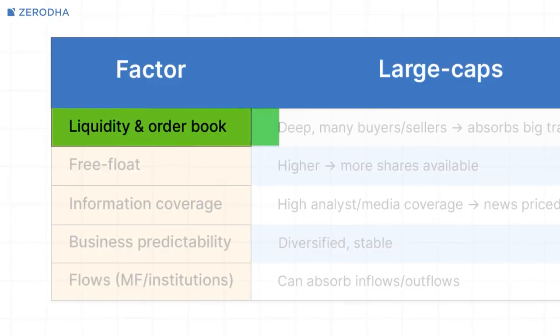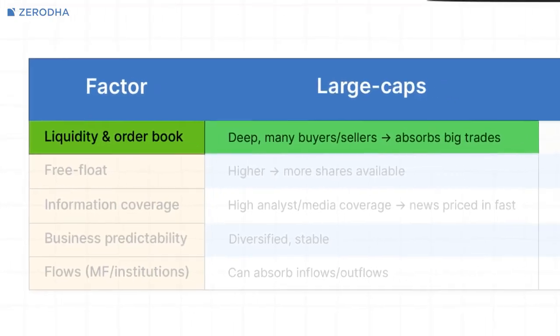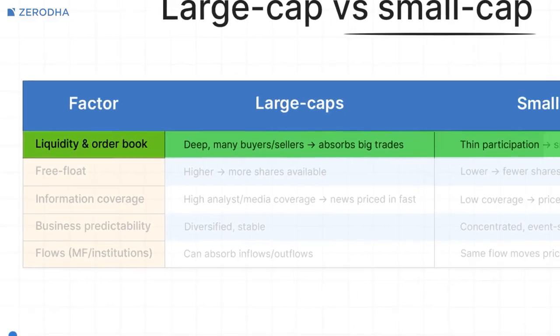Large cap stocks usually have more buyers and sellers every day. So even big trades often get absorbed without the price moving too much. Small caps can often have fewer active participants and thinner order books. So even a smaller buy or sell can move the price more sharply. For example, if only a few sell orders are available at nearby prices, a market buy can jump levels quickly.